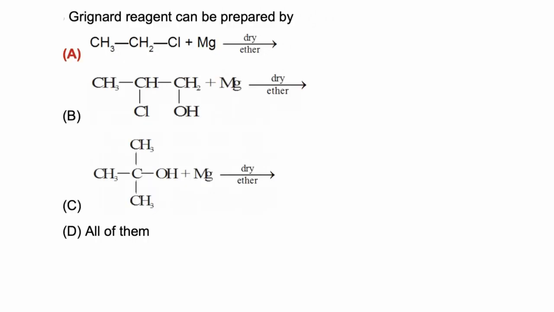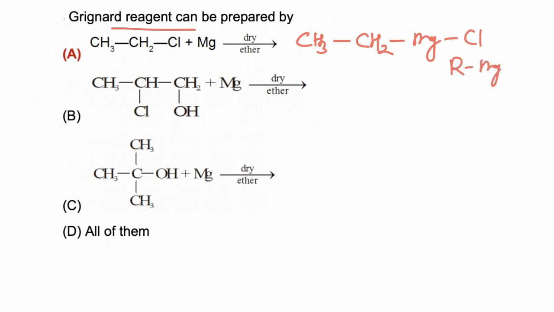In this question we have to find which of the following reactions can be used to prepare a Grignard reagent. So an alkyl halide on reacting with magnesium metal in presence of dry ether is converted to alkyl magnesium halide, or Grignard reagent.